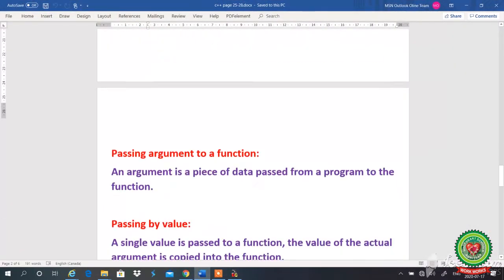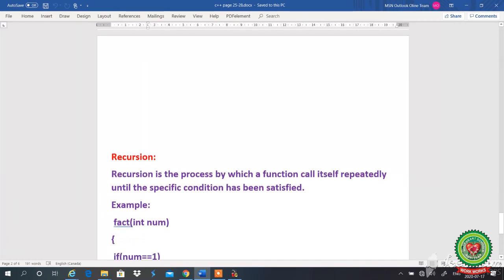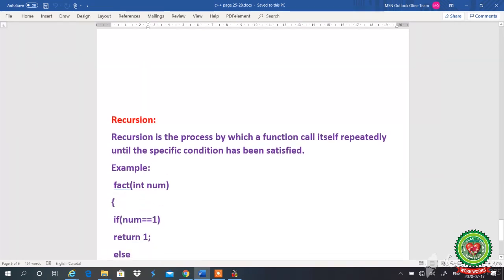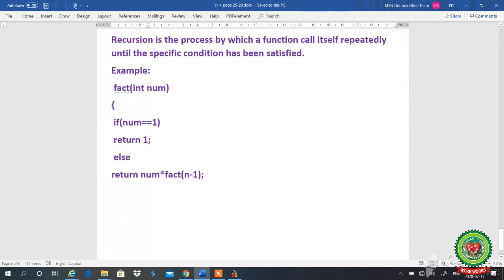Come to the next topic. Students, the next topic we are having is recursion. What is recursion? Recursion is the process by which the function calls itself repeatedly until the specific condition is satisfied. Let's take an example to make it more clear.